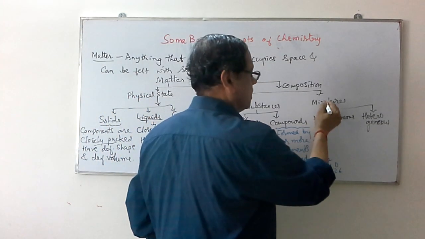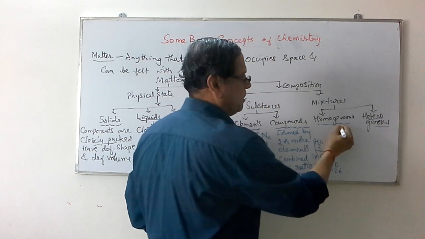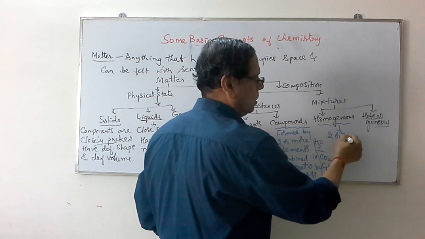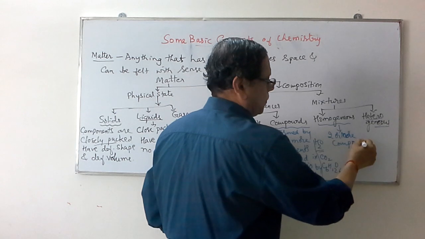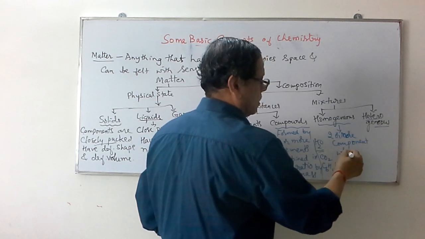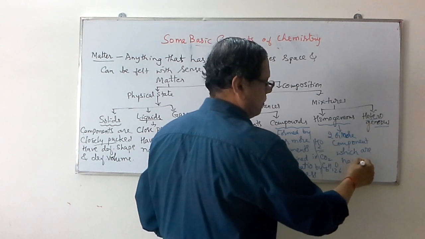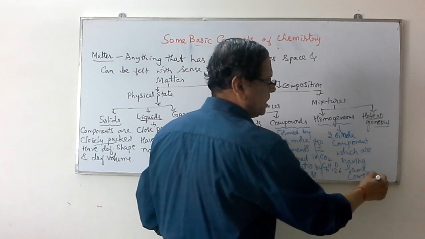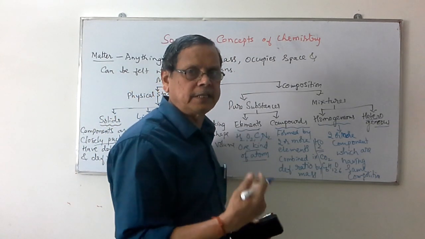Then coming to mixtures, these are homogeneous and heterogeneous. Homogeneous mixtures contain two or more components having the same composition throughout the system, so they are indistinguishable and cannot be separated just by physical methods.